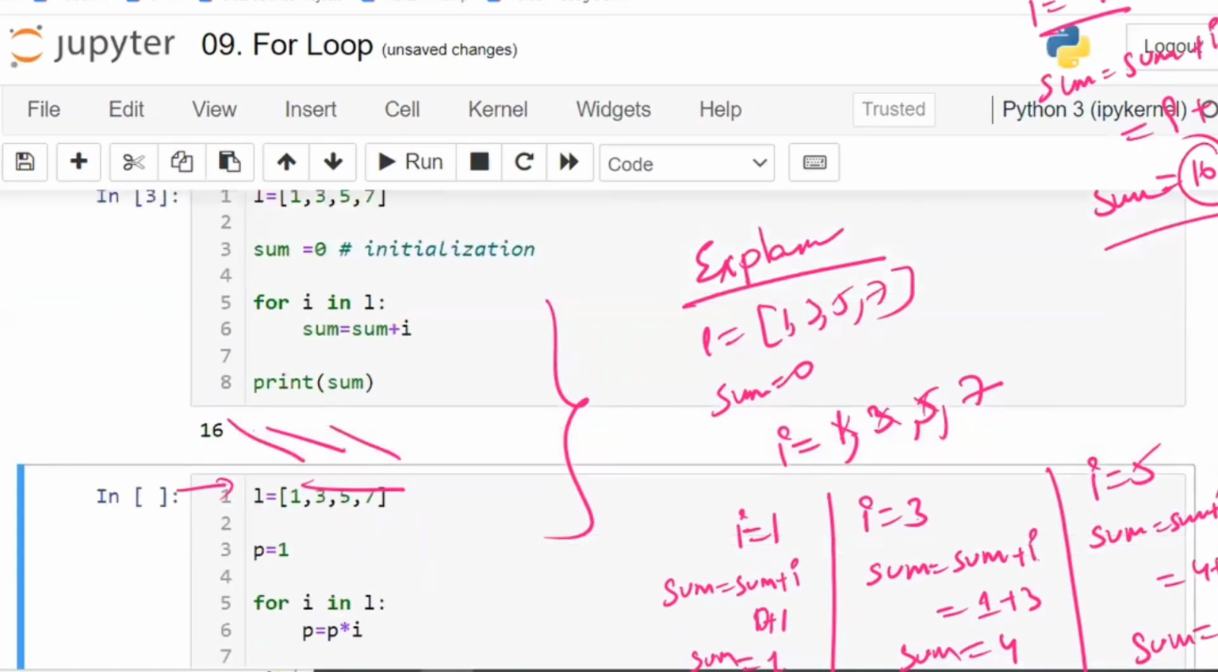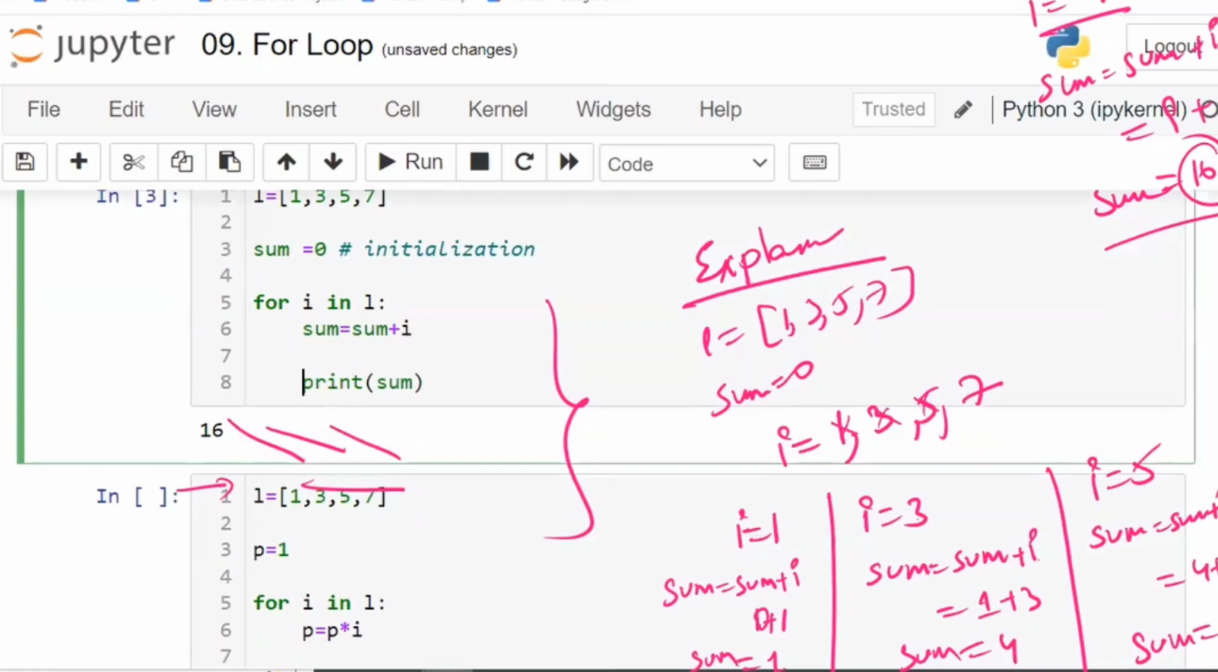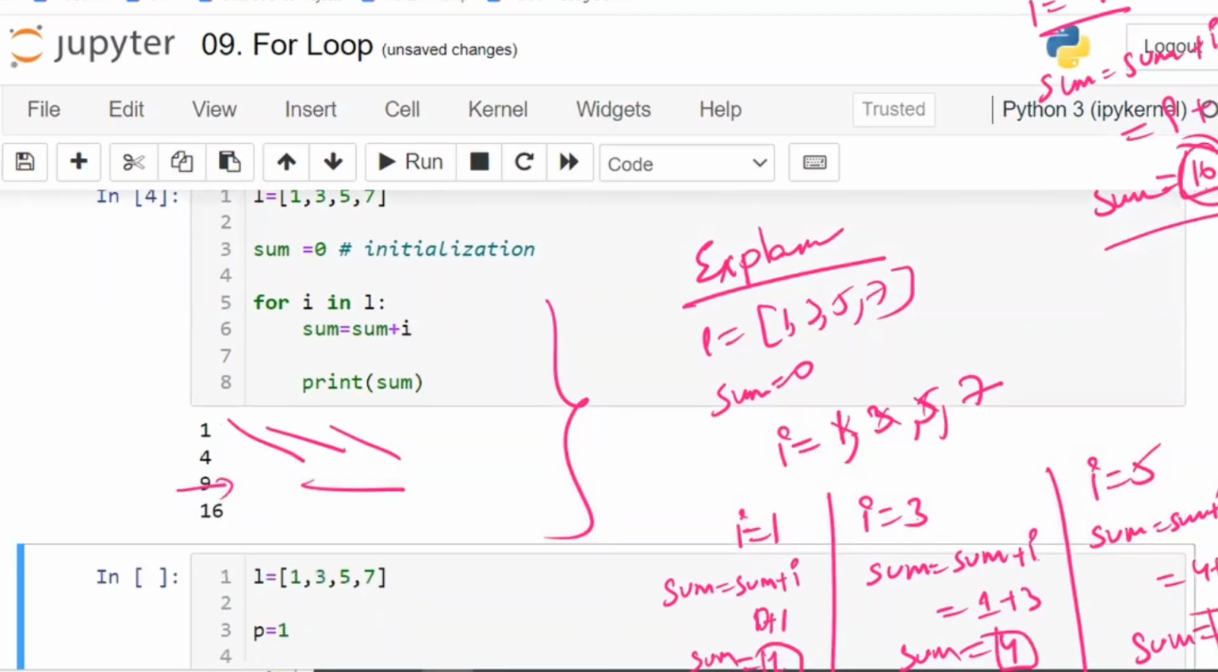For example, if the print is inside the block, what happens? Every time it is going to print the sum. That is 1 will be printed, 4 will be printed, 9 will be printed and 16 also will be printed. Like this it is going to print every value: 1, 4, 9, 16.